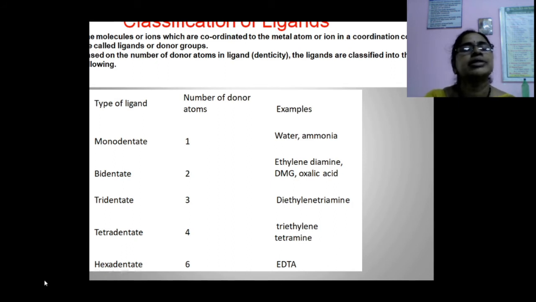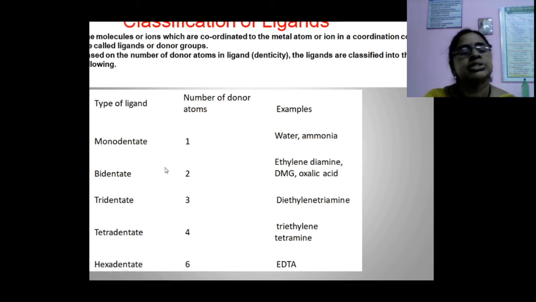Next one, this is the classification of ligands. The molecules or ions which are coordinated to the metal atom or ion in a coordination compound are called ligands or donor groups. The ligands are classified into the following types, depending on the number of donor atoms. For example, monodentate donates only one lone pair of electrons. Examples are water and ammonia.